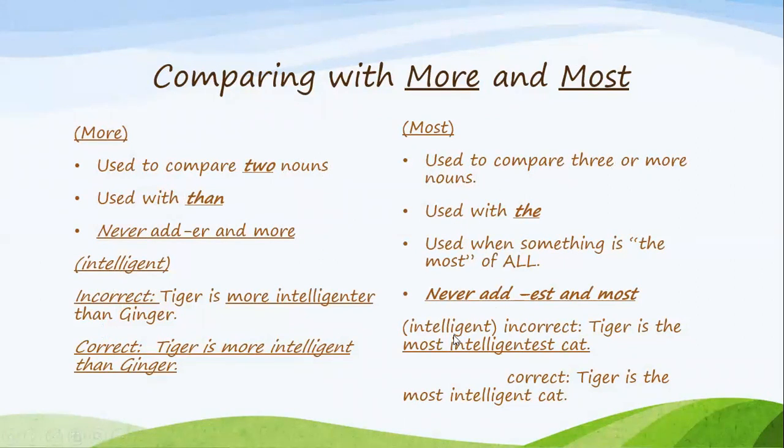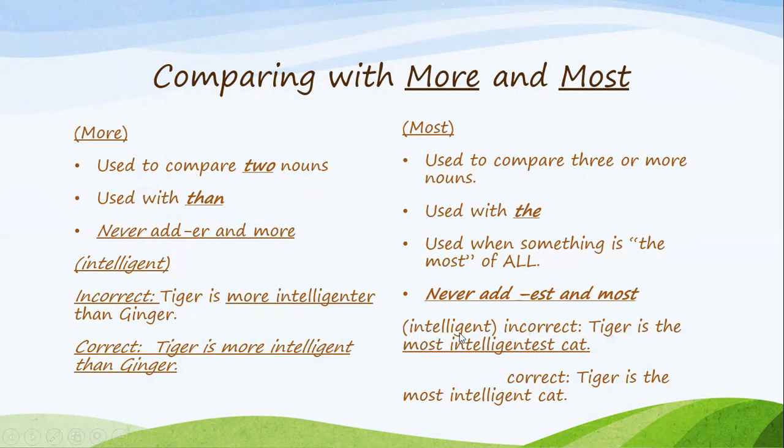Let's continue to use intelligent. It would be incorrect to say tiger is the most intelligentest cat. Notice how they used most, which already shows the superlative form, and they added EST to intelligent, which EST already shows the superlative form. It would be incorrect.